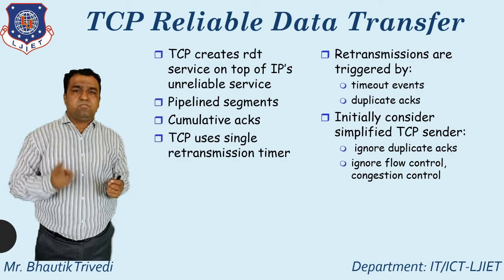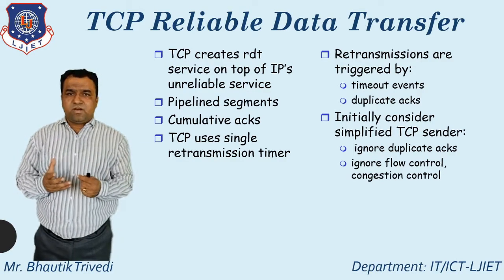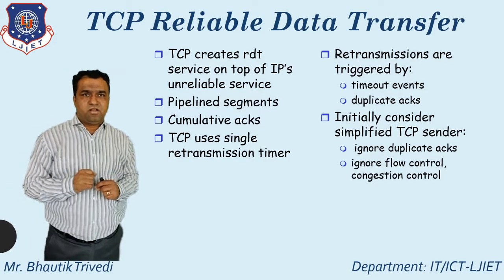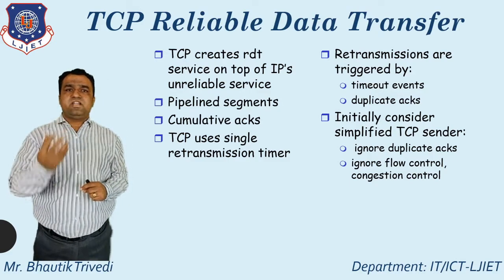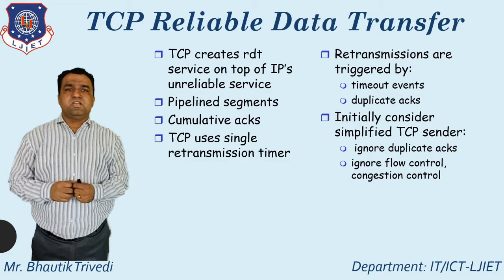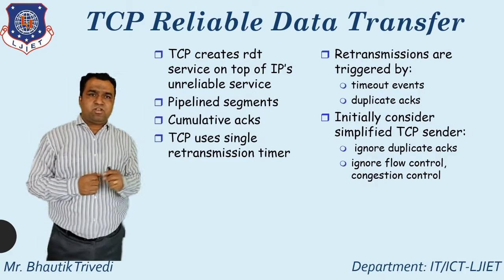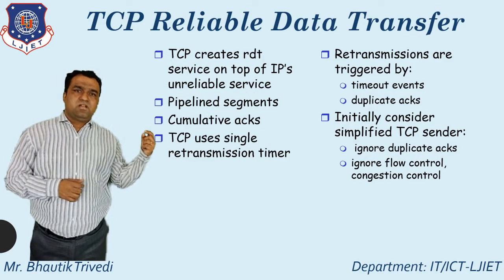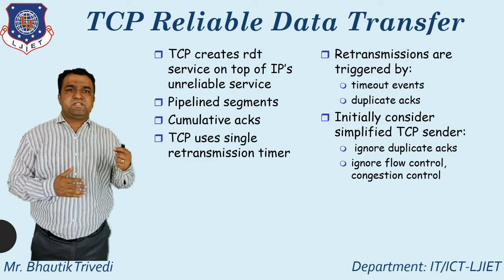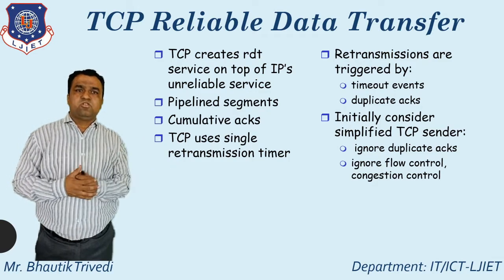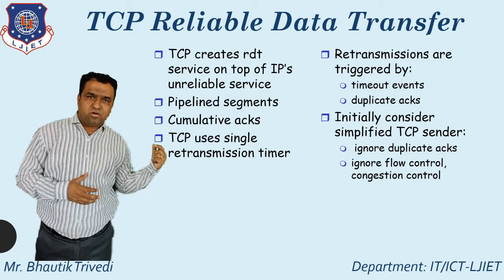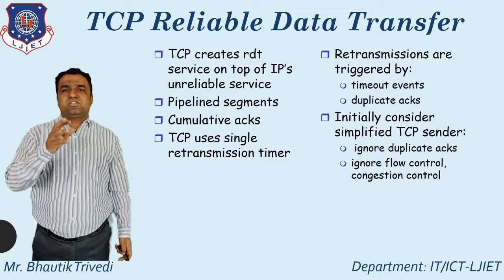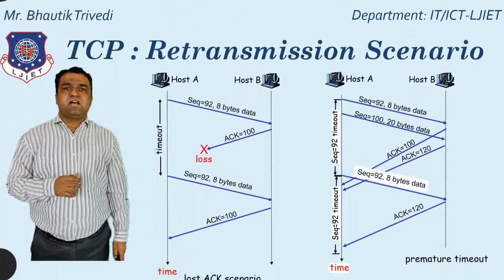Retransmissions are triggered by mainly two important points. First one, that is the timeout event, and second one, that is the duplicate acknowledgement. So how is the retransmission triggered in TCP? Mainly two techniques. One, that is the timeout event, and second one, that is known as a duplicate acknowledgement. Initially, whenever the TCP sender starts, it ignores the duplicate acknowledgement, it ignores the flow control, it ignores the congestion control at the initial stage. So this is about the concept of reliable data transfer.